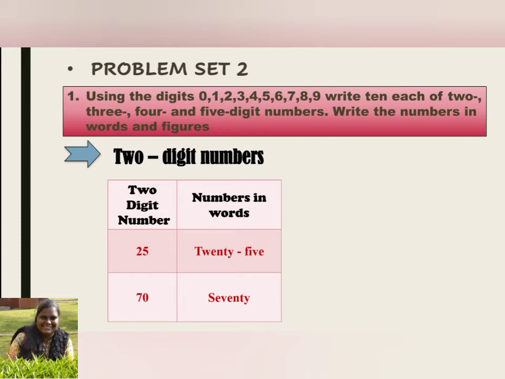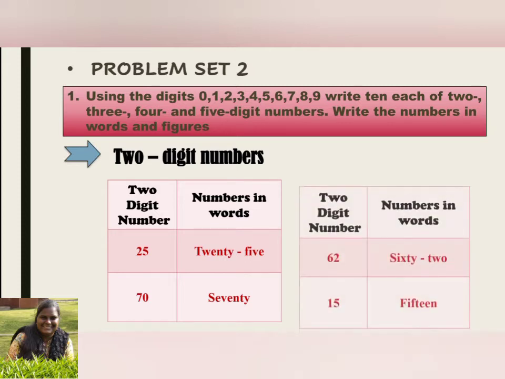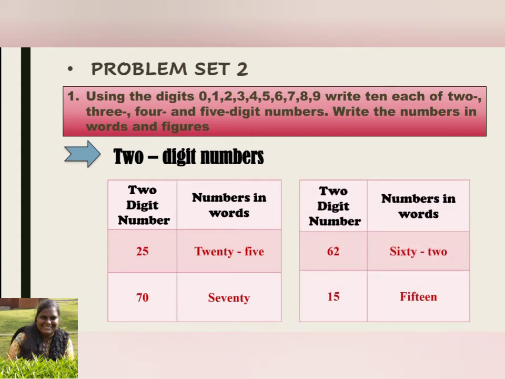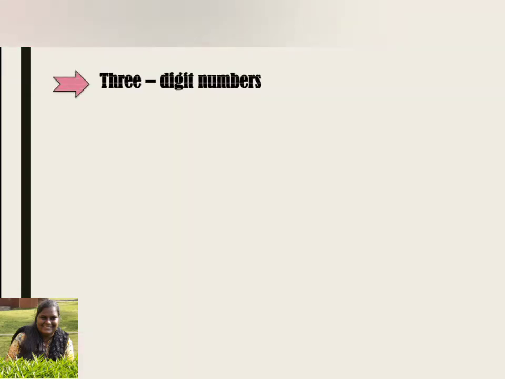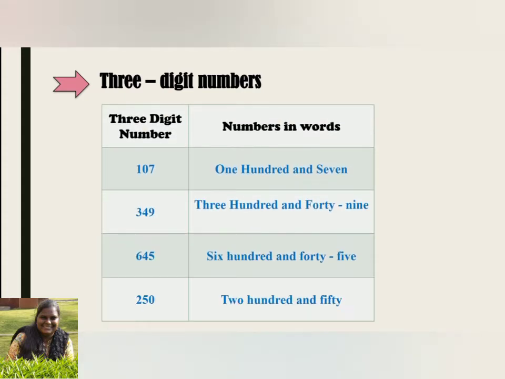25. How do you write them in figures and words? In figures we write them 2, 5, 25. In words, TWENTY FIVE. In the similar manner you can make the others like 70, 62, 15 and yes, you can make your own also. The next heading is 3-digit numbers. The table is here. 107. How do you write it now? 107 and the spelling is ONE HUNDRED AND SEVEN. Yes, you can make your own. Some of them are given on the table here.